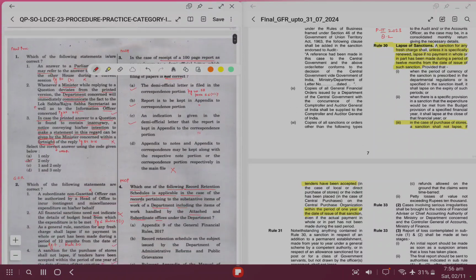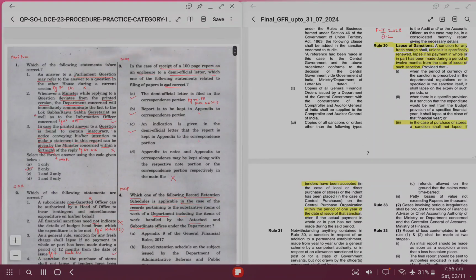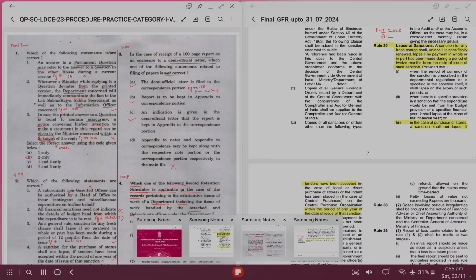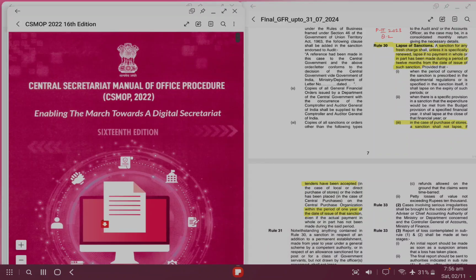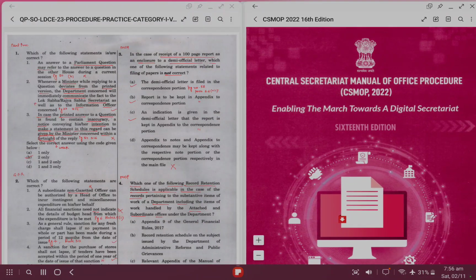Now the questions which we'll be discussing in this PDF belong to Manual of Office Procedure. For that, we'll open the Manual of Office Procedure. I'm using the latest version, which is for the year 2022, the 16th edition. So let's start with question number 3. In case of receipt of a 100-page report as an enclosure to a DO letter, which of the following statements related to filing of papers is not correct?